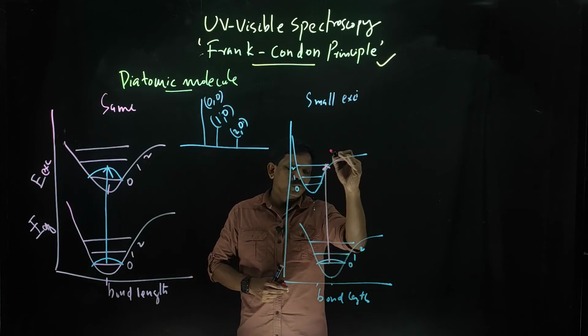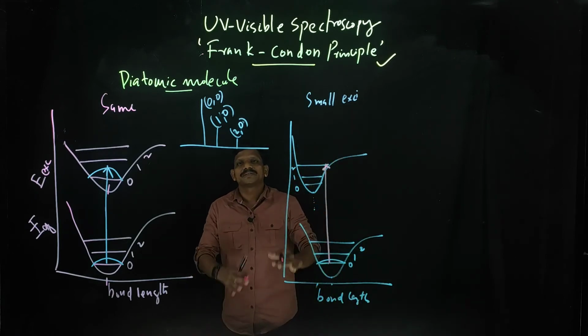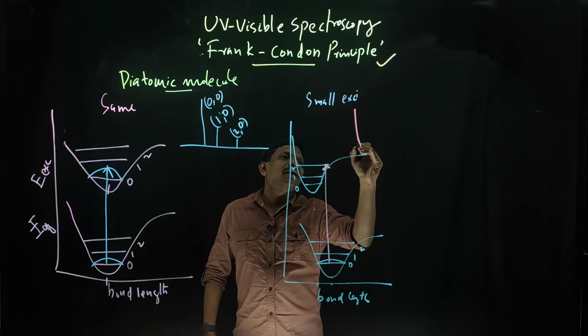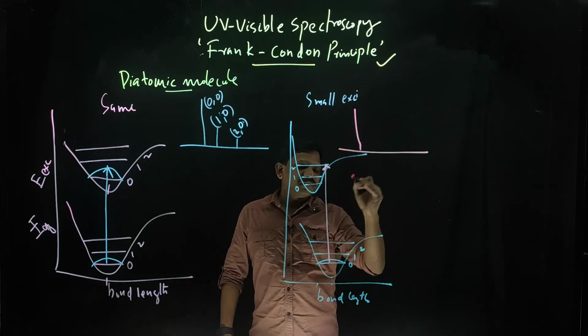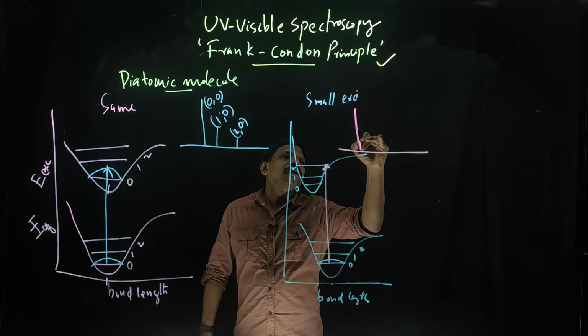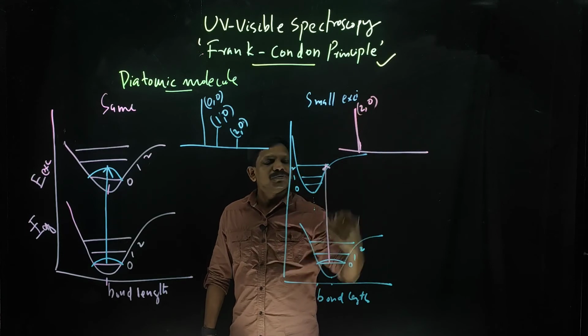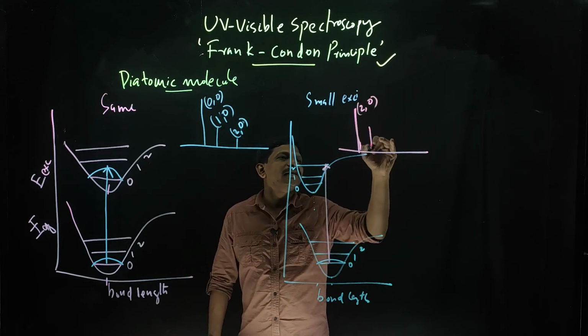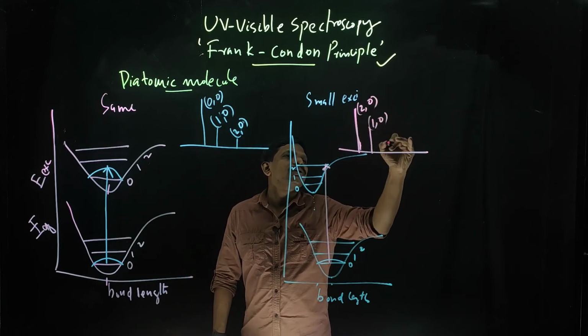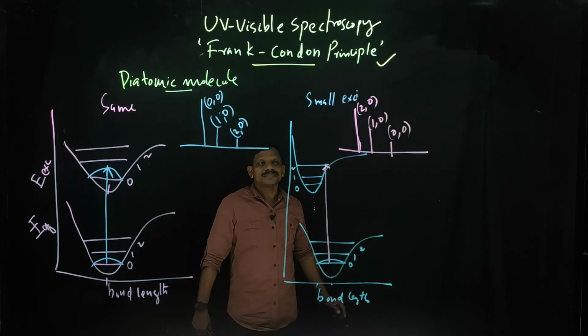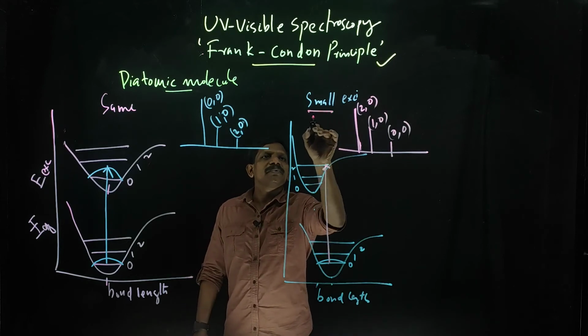So the 0 to 2 transition, the 2 0 transition is very high intensity here. Suppose you just draw the intensity: the first one is the 2 0 transition, which is very high intensity, then comes the 1 0, then comes the 0 0 in this case. Okay, so what has happened here?